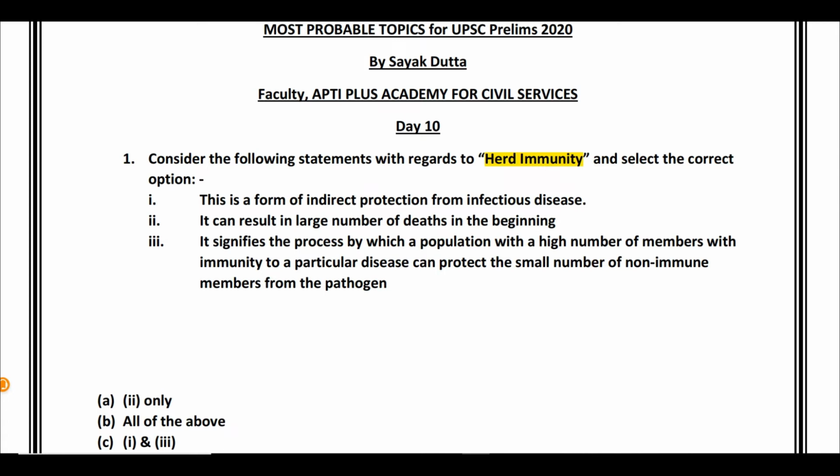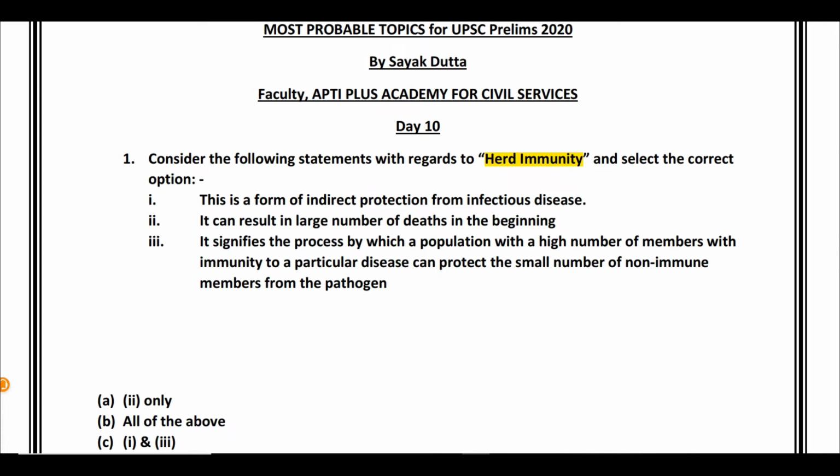So if that happens, automatically what will happen is, if most of the people in the population develop an immunity against it, then it will be difficult for this virus to actually find any such individual who is not immune to it.